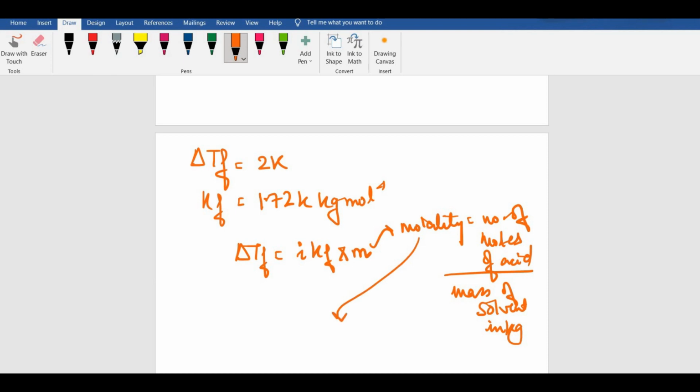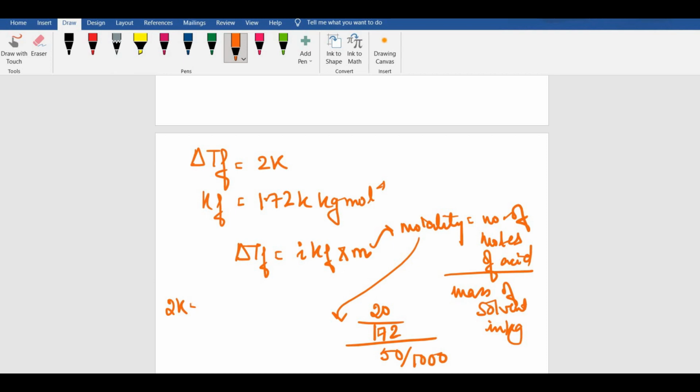So number of moles of solute would be, given weight of solute is 20 gram, and the molecular mass would be 12 into 11 plus 8 plus 32, which is 172. And mass of solvent would be, given mass is 50 gram by 1000 because it should be in kg. Correct? So just substitute in the formula.